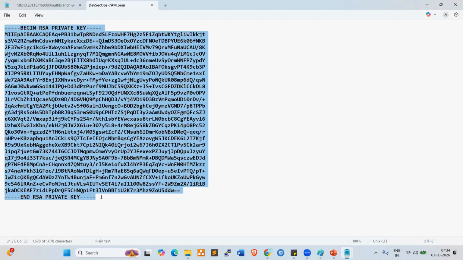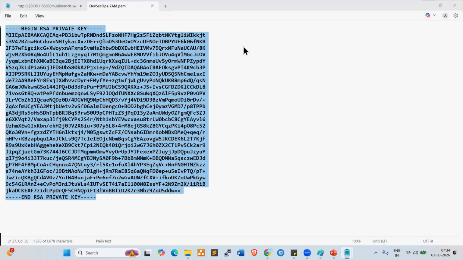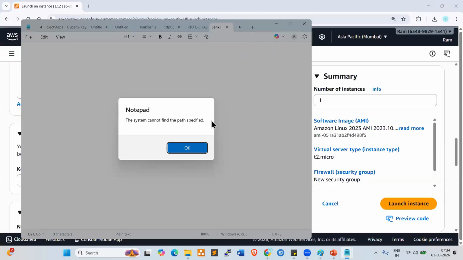Security is very important, right? Every customer asks about security. If I host my database in the cloud, if I host my applications in the cloud, how will the security be addressed? That is very, very important. AWS is providing very good security. So the key pair is downloaded. The key pair is created. That is fine.